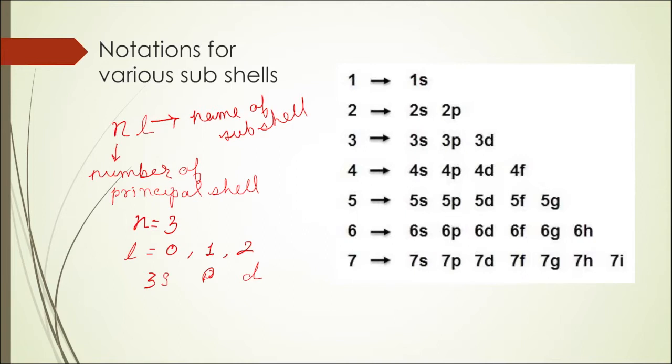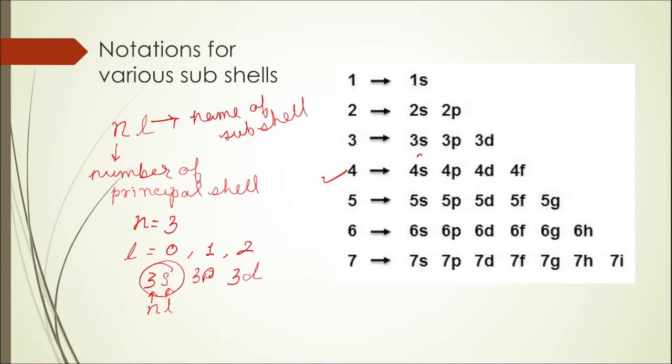Now look, this representation 3S is in terms of nl, where n is representing the number, that is the principal shell 3, and l is representing the name of the subshell, that is S. So 3S means it is the S subshell belonging to the third principal shell. In a similar way, you will represent the second one as 3P and the third one as 3D. In a similar way, for example, if you are talking about the principal shell number 4, n is equal to 4.